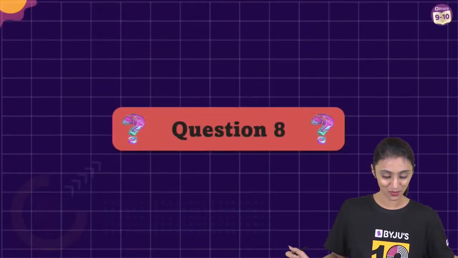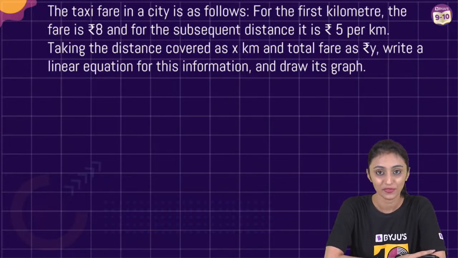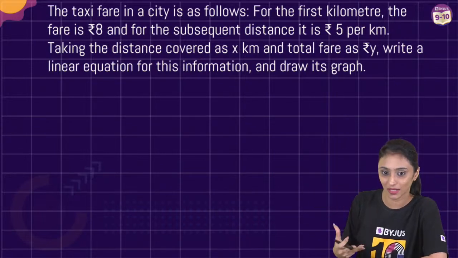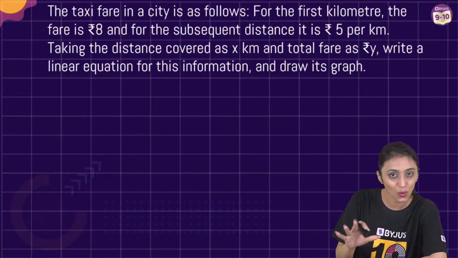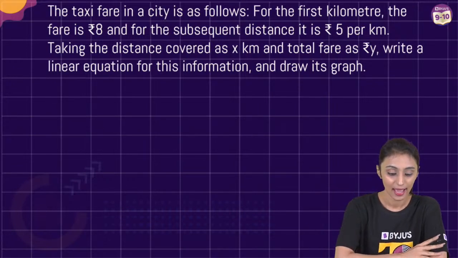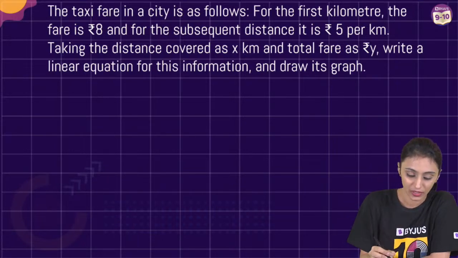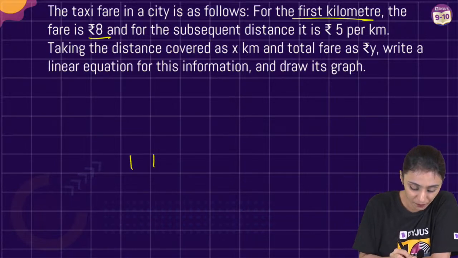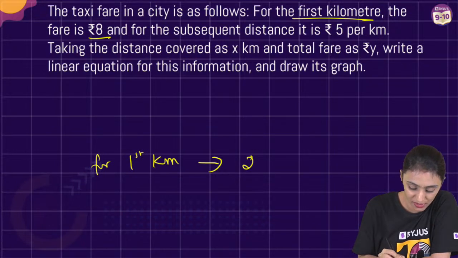Question number 8. Let's move ahead. The taxi fare in a city is as follows. For the first kilometer, I think this is one question where students generally get stuck in making the equation. They generally try mugging up. So no mugging up. Let's understand this. For the first kilometer, the fare is rupees 8. So for the first kilometer, the fare is fixed. 8 rupees we have to give.